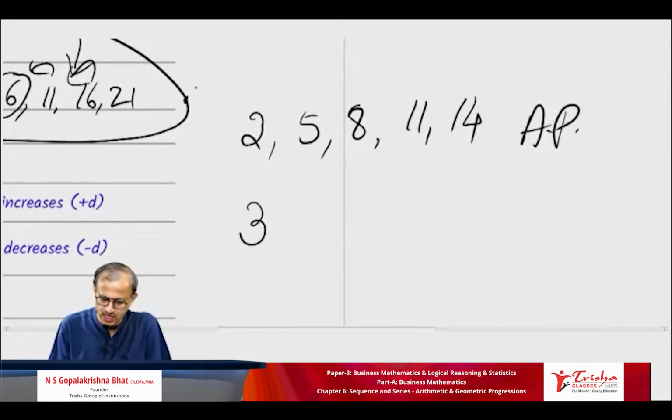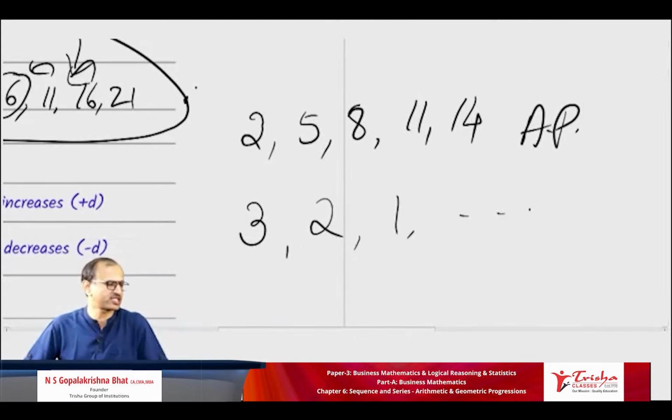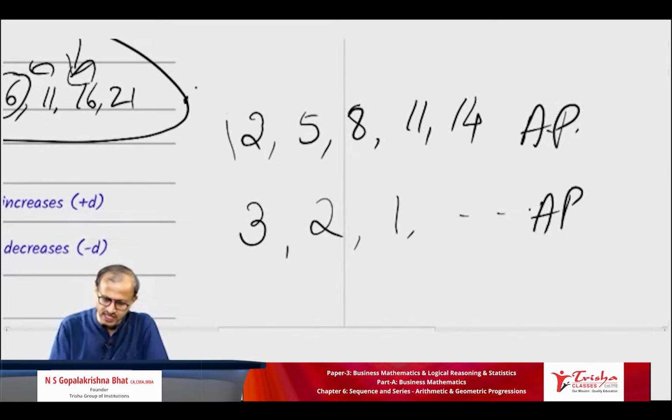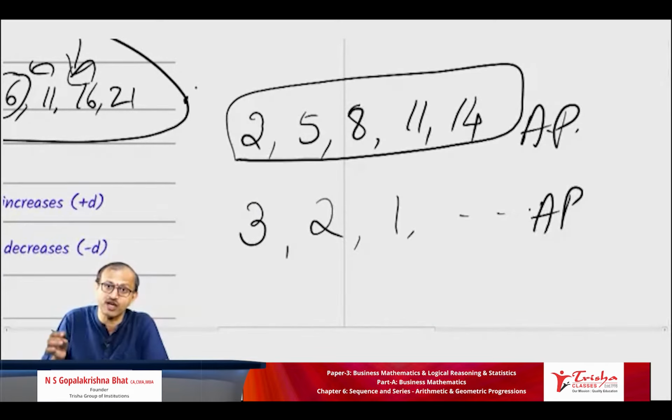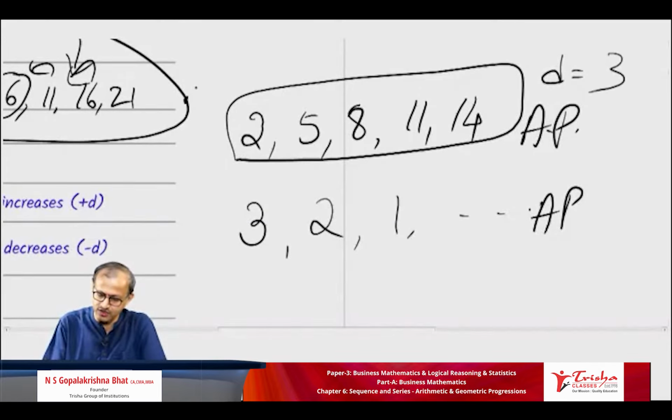Look at this example: 3, then 2, then 1, and so on. Is it in AP? Yes, it is AP. In the first example, what is the common difference? 3. Super.